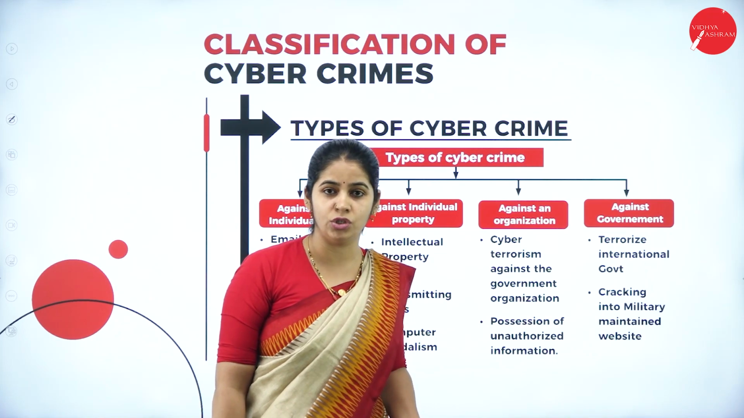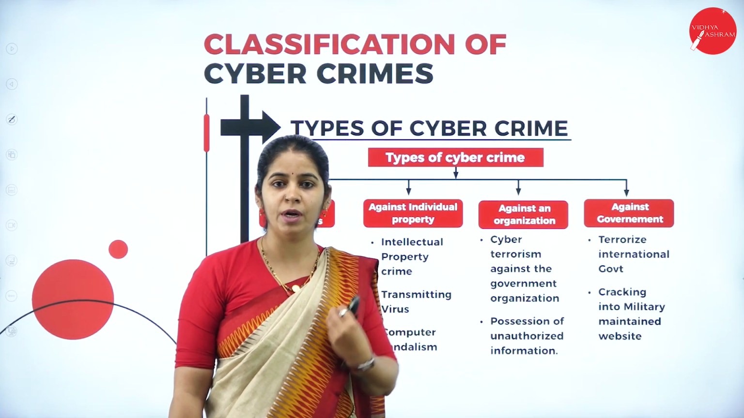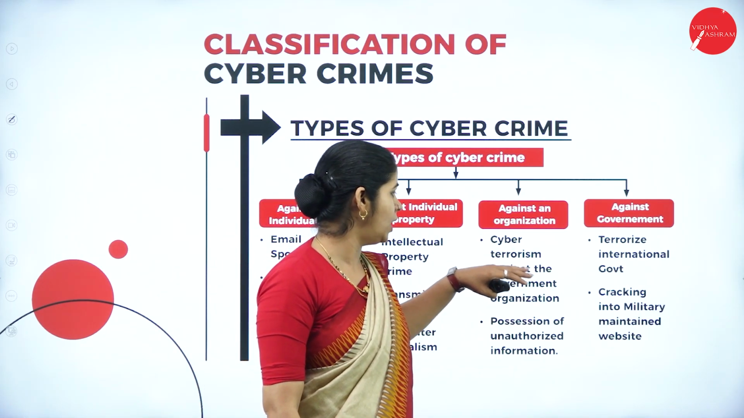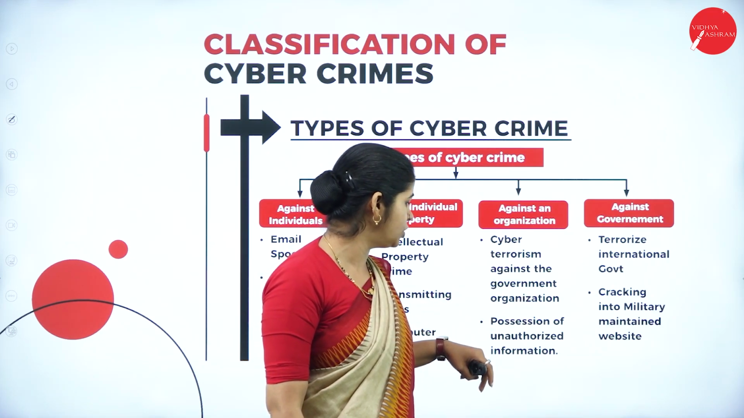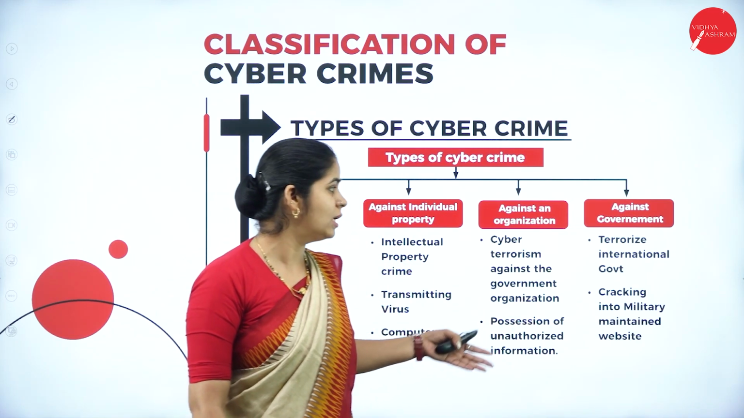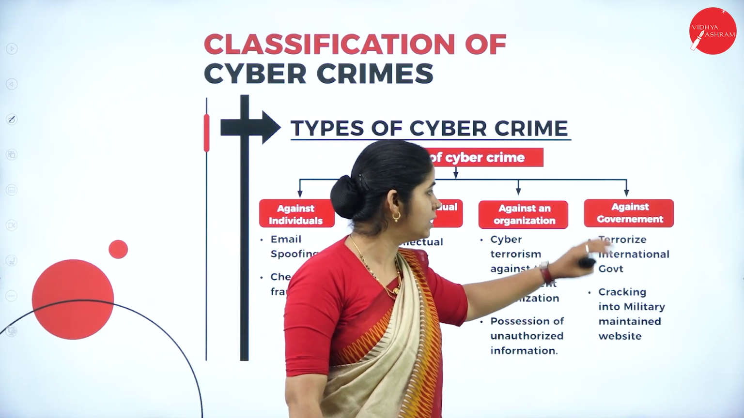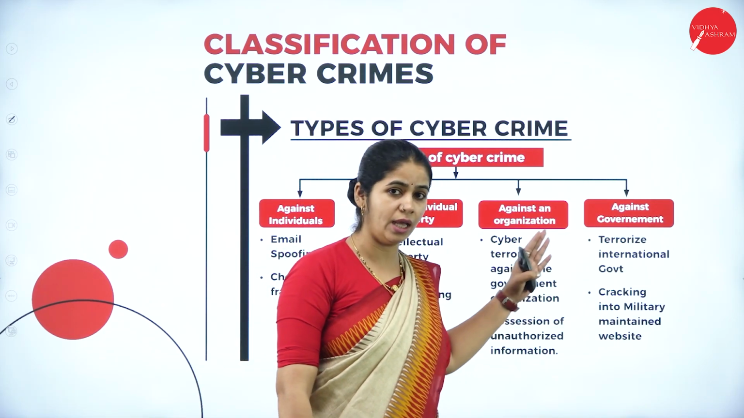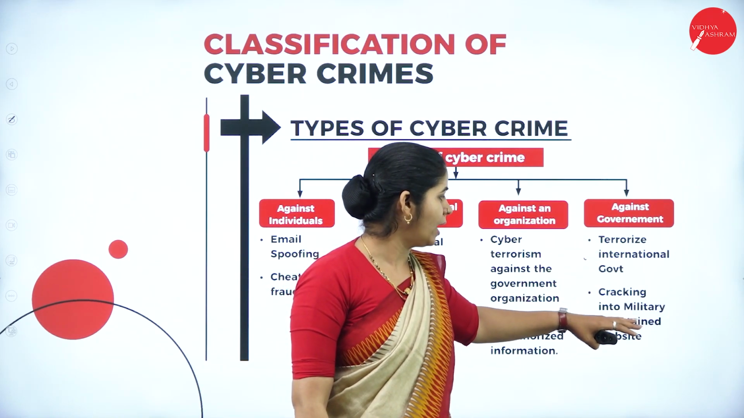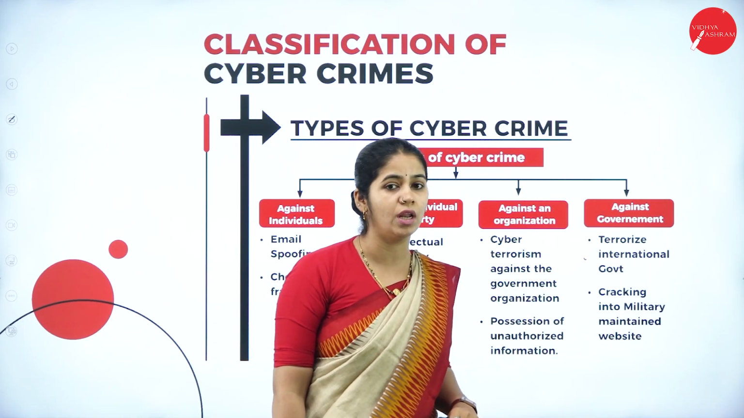Against the organization means targeting any organization, leaking the sensitive data of that particular organization. That falls under cybercrime against the organization, like providing unauthorized information to other companies, such as tender information being provided to other companies. Cybercrime against the government again falls under criminal activities like terrorism, and cracking of military-maintained secret data. That all falls under cybercrime against the government.